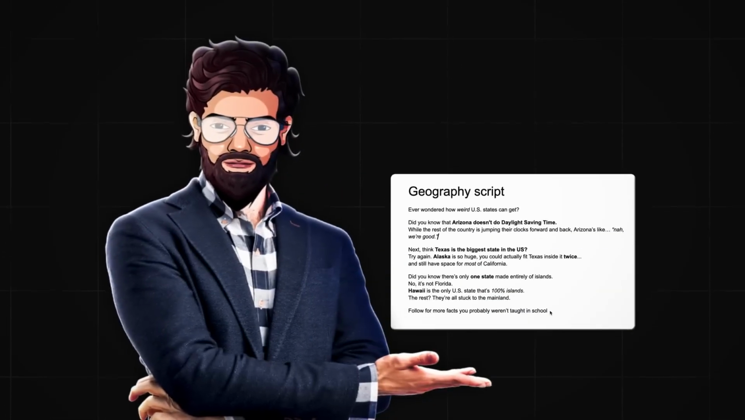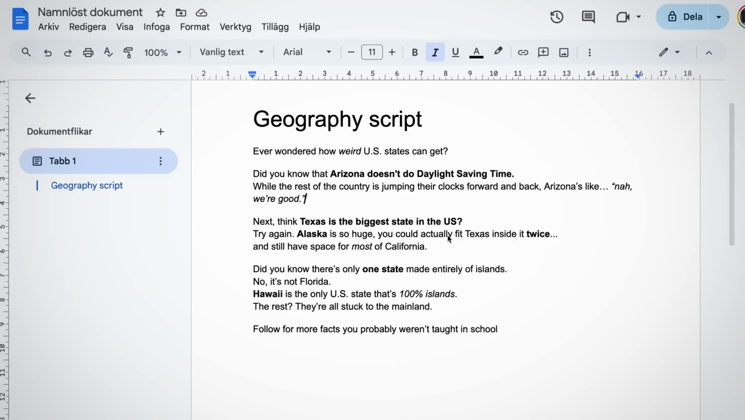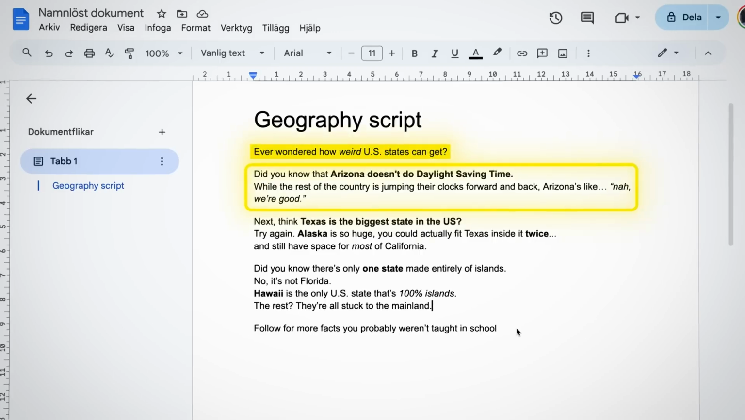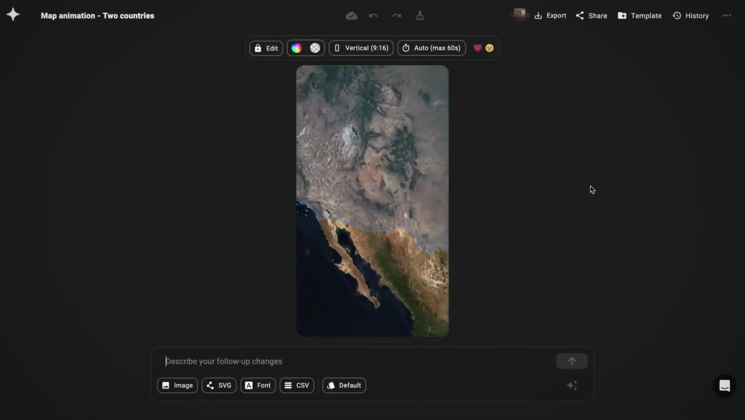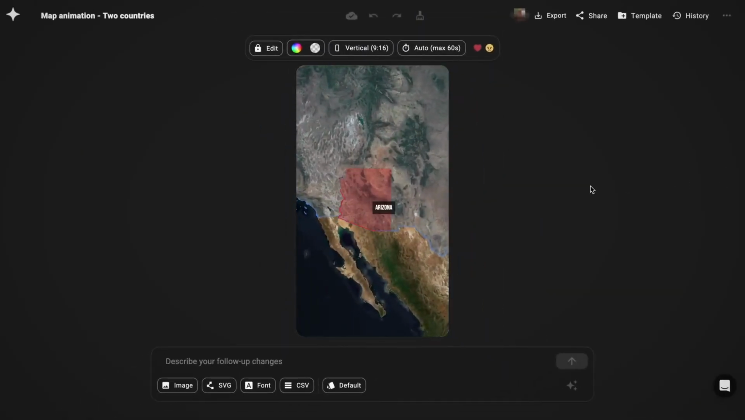on our script. So go back to the document that you created for your script and see what countries or states are being mentioned. So for example, my script starts off with, ever wondered how weird US states can get? And that's followed up by a fact about Arizona. And for this part, we want to see the entire US in the beginning and then zoom in on the state of Arizona, because that's the one we're talking about.